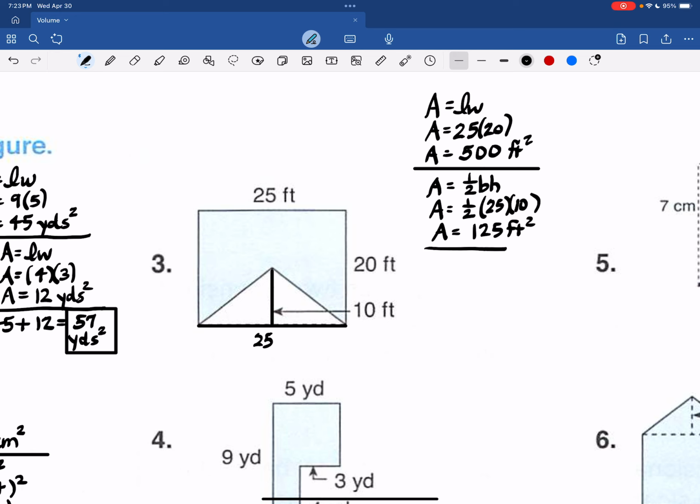And then we have to subtract because the bite's missing. So 500 minus 125 is going to be 375. And that is square feet. And that is our final answer.